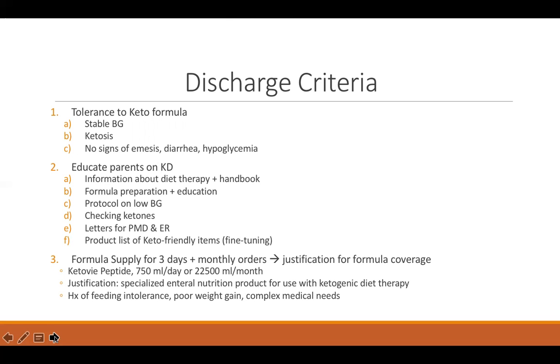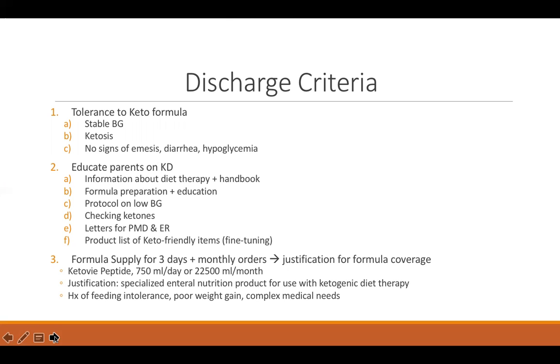So, with that, we offered parents a folder containing a handbook. We educated parents on formula preparation and how every day the ratio changed for ketosis. We explained ketosis. We also explained how to check ketones and protocol for blood glucose if patient was looking tired or low on energy. We advise parents to just offer 15 mLs of apple juice.